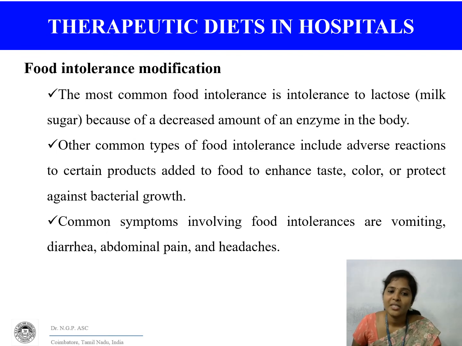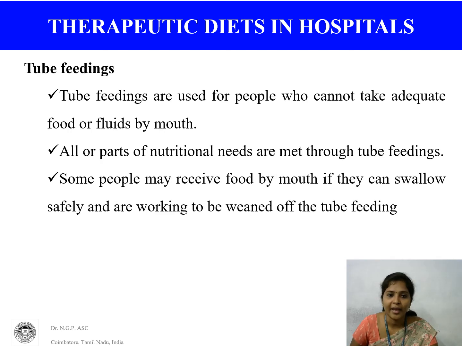Food intolerance modification. The most common food intolerance is intolerance to lactose, that is milk sugar, because of a decreased amount of enzymes in the body. Other common types of food intolerance include adverse reaction to certain products added to food to enhance taste, color, or protect against bacterial growth. Common symptoms of food intolerance are vomiting, diarrhea, abdominal pain, and headache.